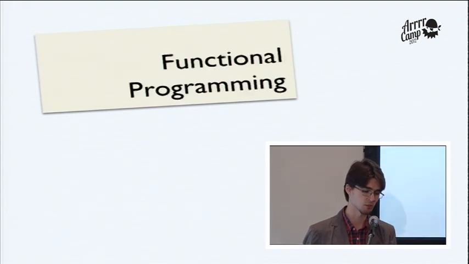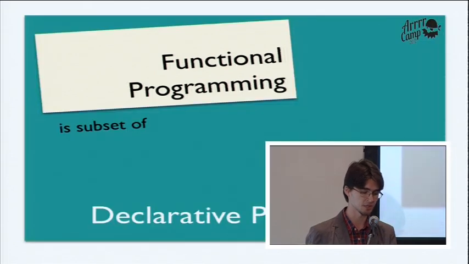When we have one big expression, that is, when we deal with functional programming, in effect, we don't think about how the program state changes. We are interested in the desired result. We specify what our desired result should be. And that's because functional programming is a subset of declarative programming. And that's the difference.